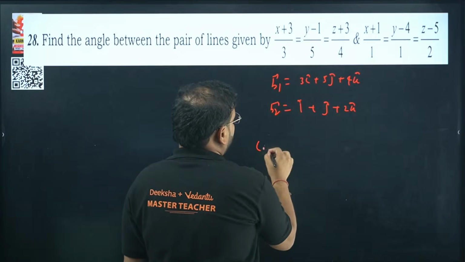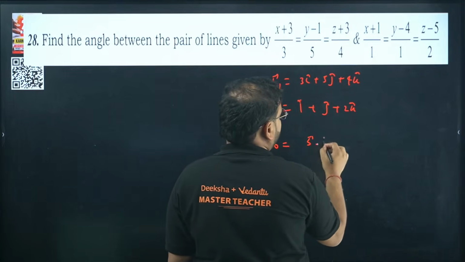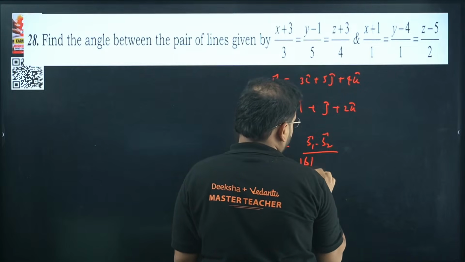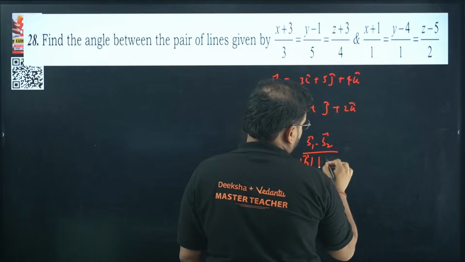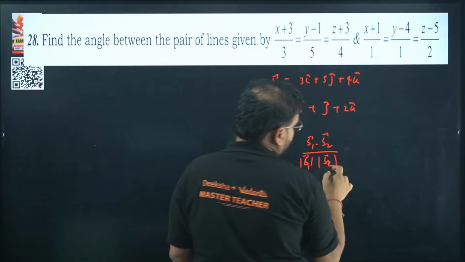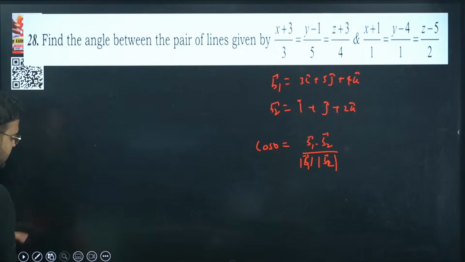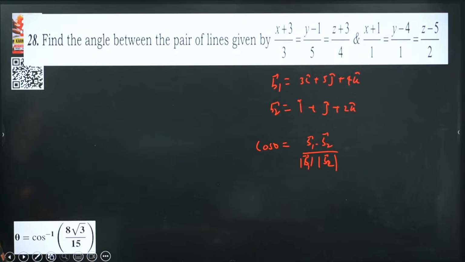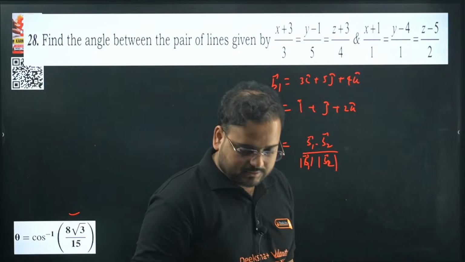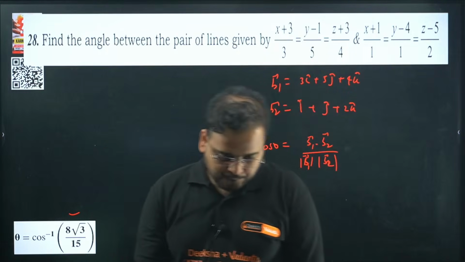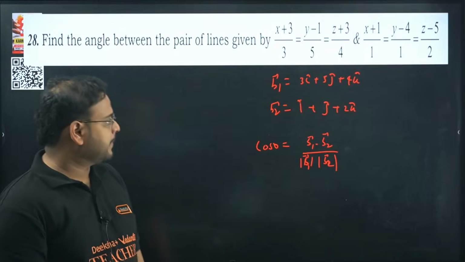What is the formula? Cos theta is given by b1 dot b2 upon mod of b1 into mod of b2. Use this formula, you get the answer as cos inverse of 8 root 3 by 15. Cos inverse of 8 root 3 by 15. Superb. This is clear.